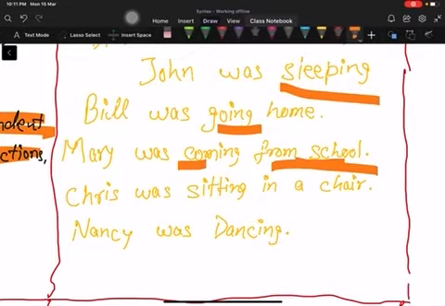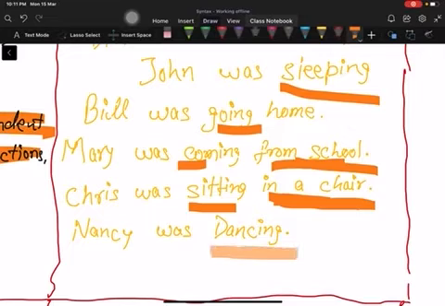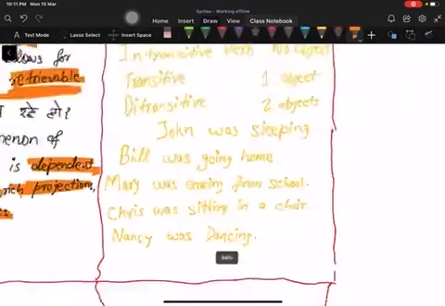Chris was sitting in the chair. So you don't need to use this object. You can say Chris was sitting, and that would be a grammatical sentence. Nancy was dancing. It doesn't need an object, neither would it take one. So that's intransitive verbs: going, coming, sitting, dancing, sleeping.